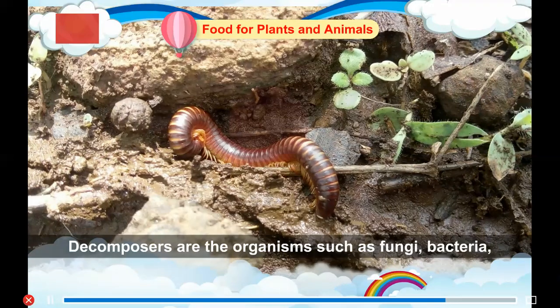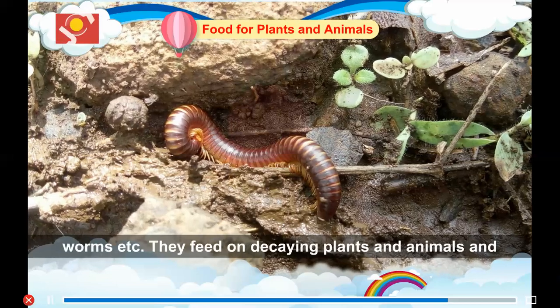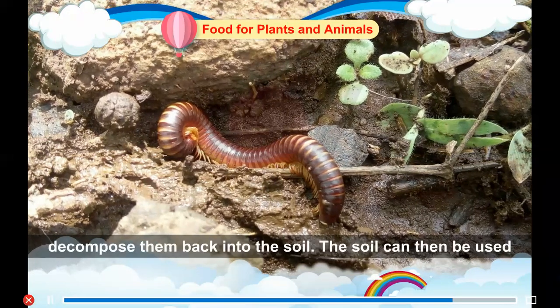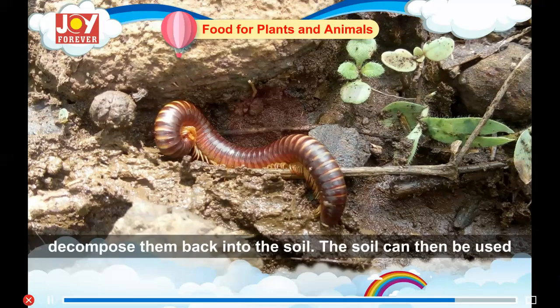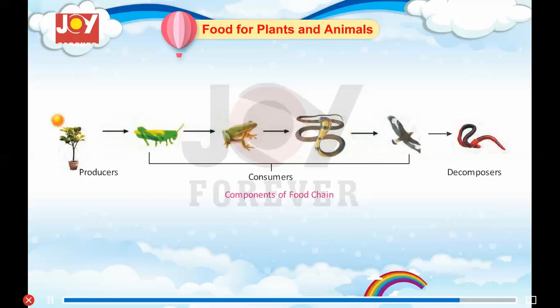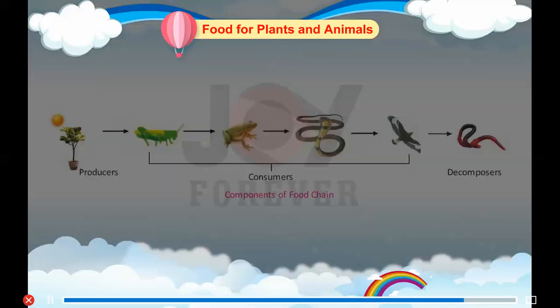Decomposers are the organisms such as fungi, bacteria, worms, etc. They feed on decaying plants and animals and decompose them back into the soil. The soil can then be used by plants to grow. Components of food chain: producers, consumers, decomposers.